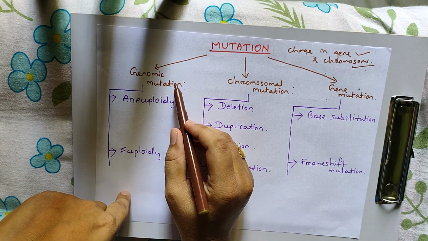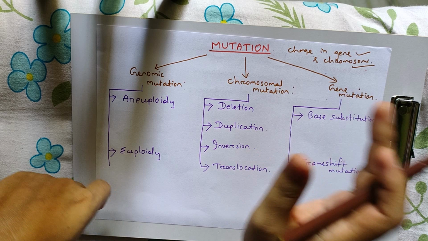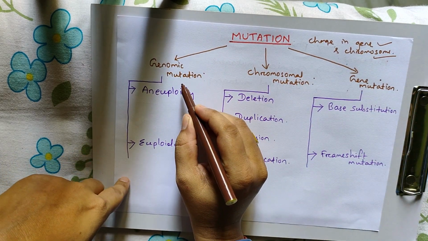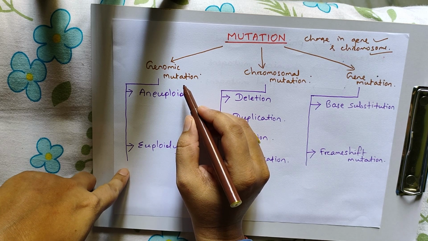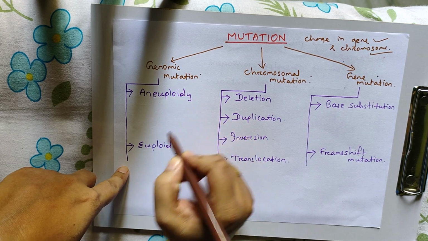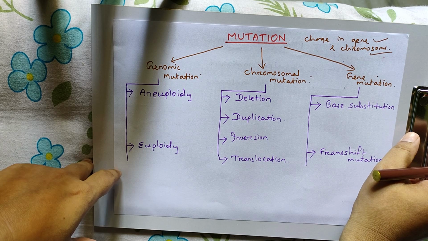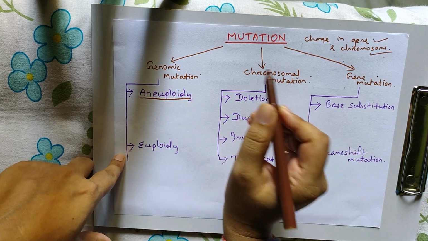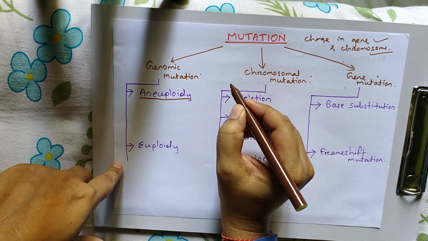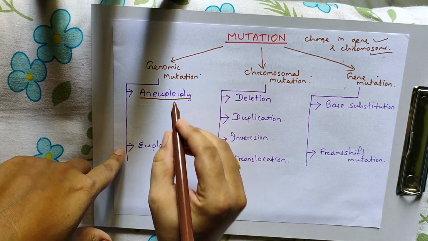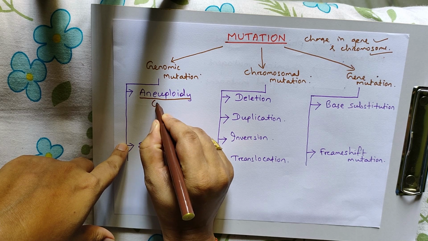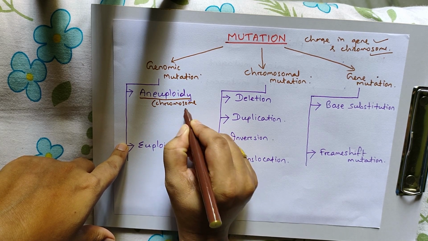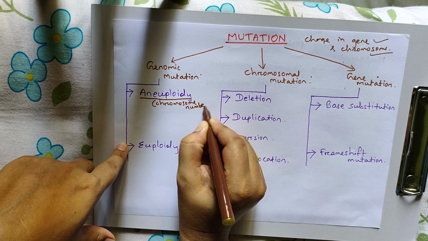Genomic means there is a change in set of chromosomes. And it is categorized into two types, that is aneuploidy and euploidy. Now the question arises, what is aneuploidy? Aneuploidy means the change in chromosome number.